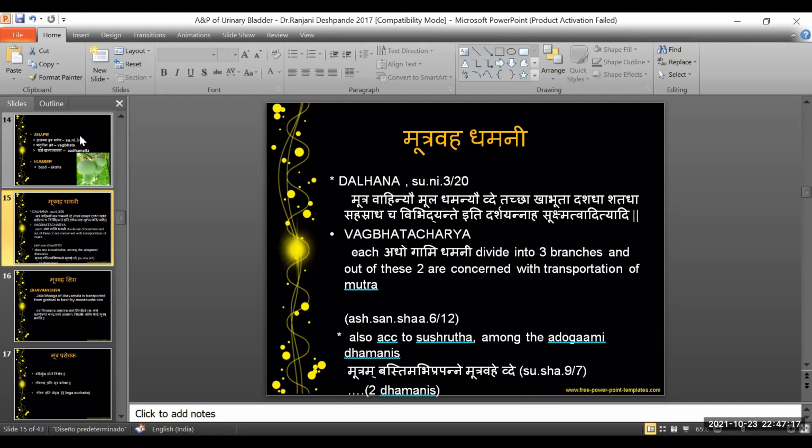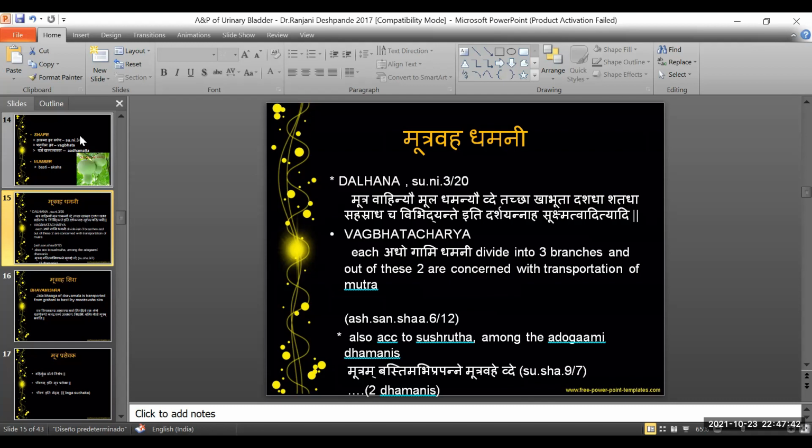And this Vibidhyante is nothing but the differentiation of the same. He says that when it divides into more than hundreds, thousands, this particular differentiation is not visible to the naked eye, because of sukshmatvat ityadi. Sukshma is nothing but very tiny, that which does not appear to the naked eye. It is a micro structure.